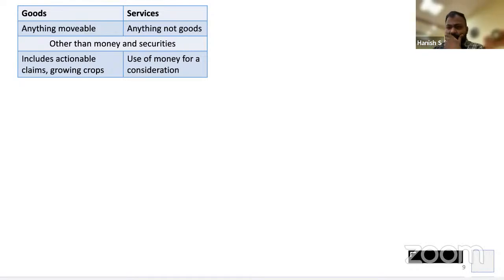What are those? Betting, gambling, lottery. Harshvardhan, that example does not suit you. Your name does not suit the answers you're giving. So now actionable claims are goods, but only 3 kinds of actionable claims are liable to GST. What are those? Betting, gambling, lottery. Clear, everyone? Makes sense?